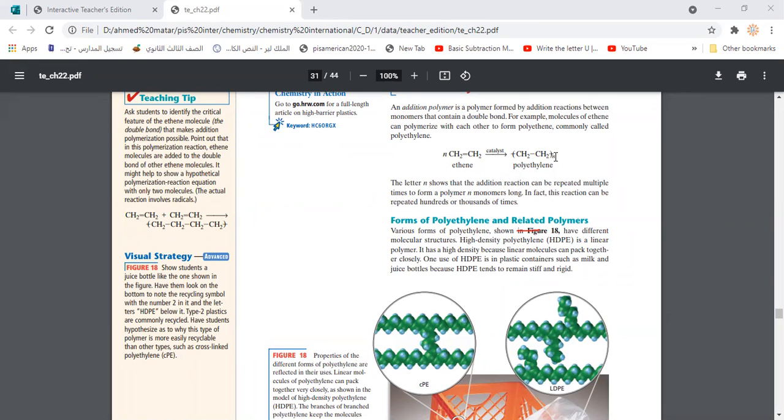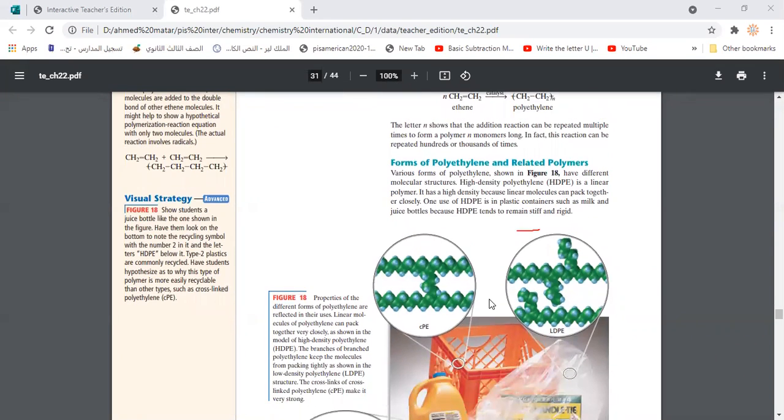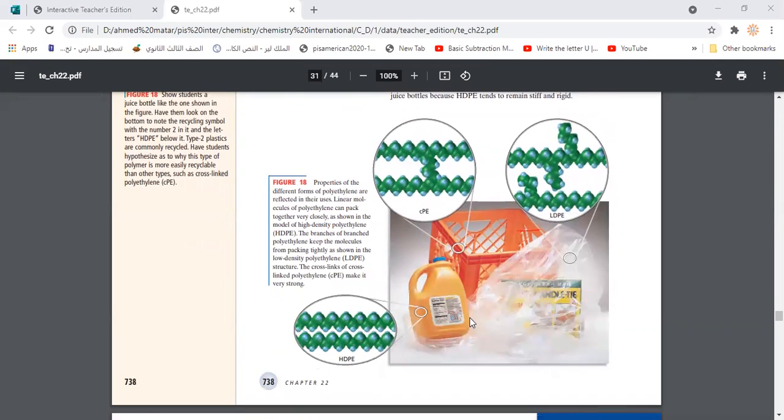That means this N in polyethylene could be 15, 20, 30,000, 100. As the number of ethene units repeated increases, the polymer has a higher density and becomes more rigid and solid. So we have the high density polyethylene, for example. This high density polyethylene is a linear polymer, that means just one line of polyethylene. This one is high density and it can be hard, so we could find it in some kinds of hard plastic.